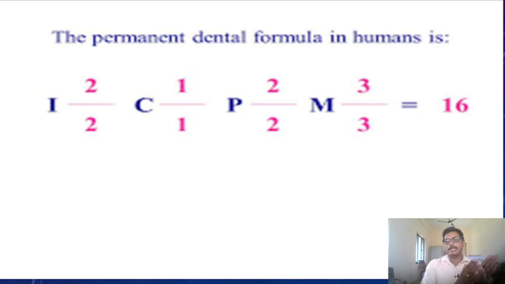Just like ICPM, incisors, canines, premolars, molars, by lower jaw, incisors, canines, premolars, molars. Like that, the dental formula will be denoted as ICPM by ICPM. It means how many incisors are there on the half of the upper jaw by how many incisors are there in the lower jaw of an animal.